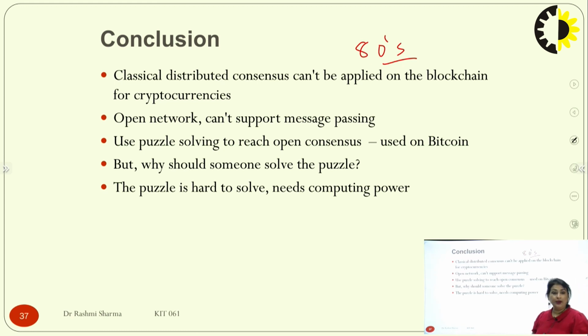So coming to the end of this video, what do we conclude? We have seen that the different classical consensus protocols cannot be applied on the blockchain for distributed consensus, and an open network cannot support message passing. So definitely we would require an asynchronous one. So use puzzle solving to reach open consensus, which is used in Bitcoin. The puzzle solving is the puzzle challenge which I have discussed.